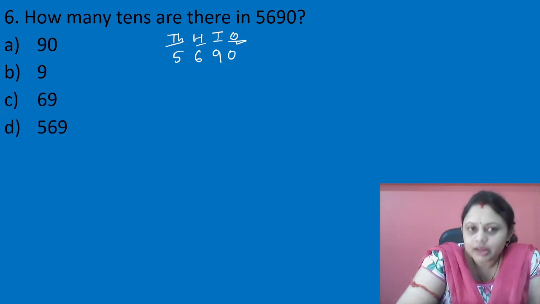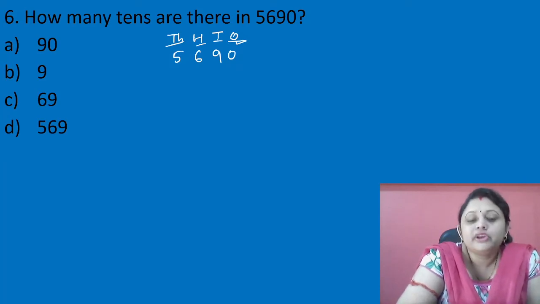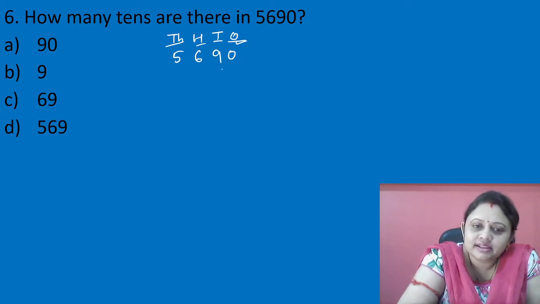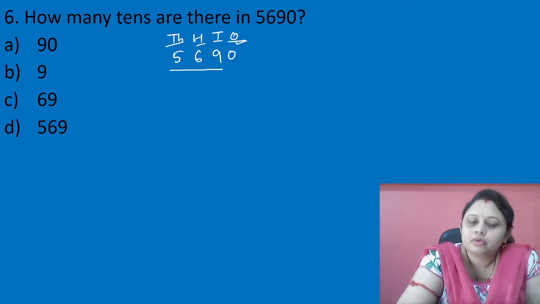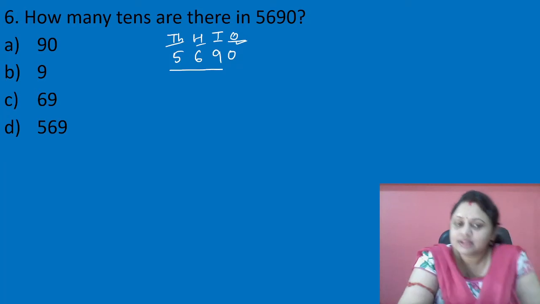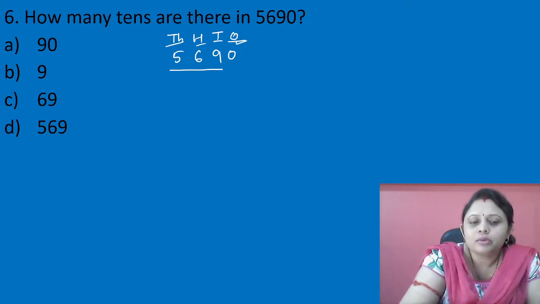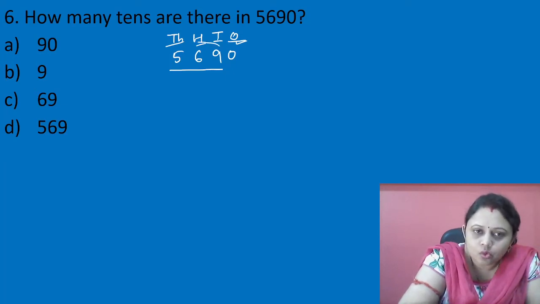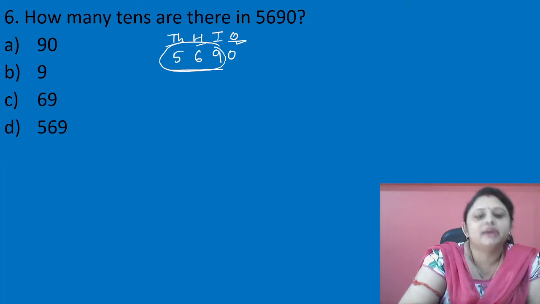So if any question is asked like this, how many tens are there, what we have to do, you have to tell the whole number that is present in tens place and going towards left. Okay, tens place में कौन present है, 9 is present, but if we go to left, the whole number we have to write, that is 569. This is the number of tens present.